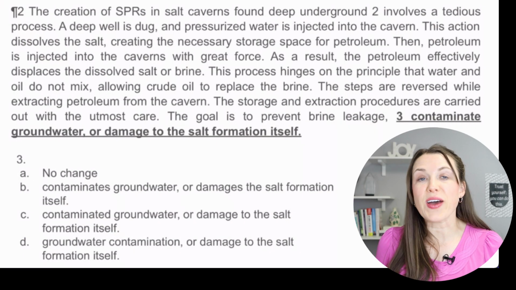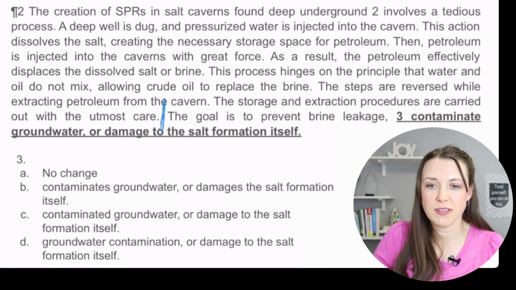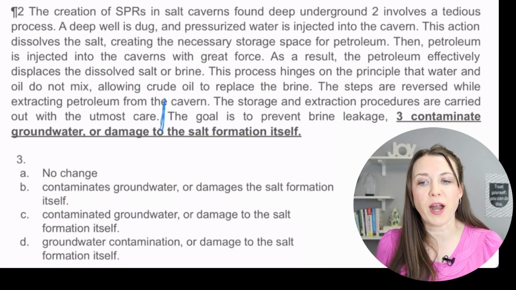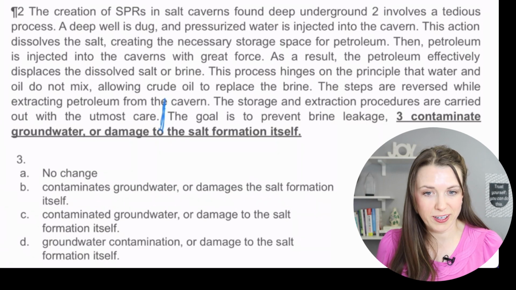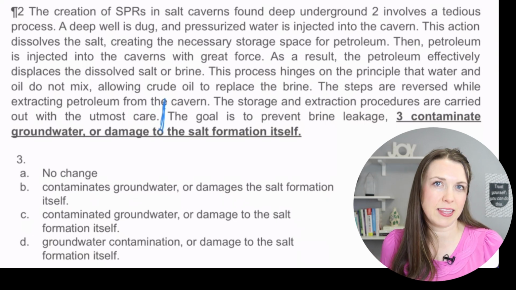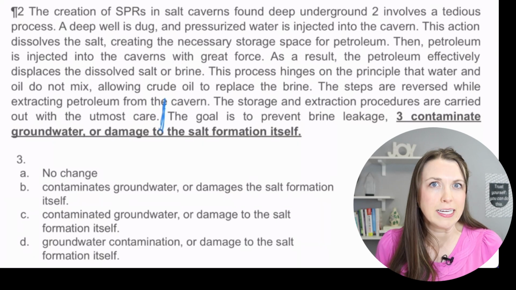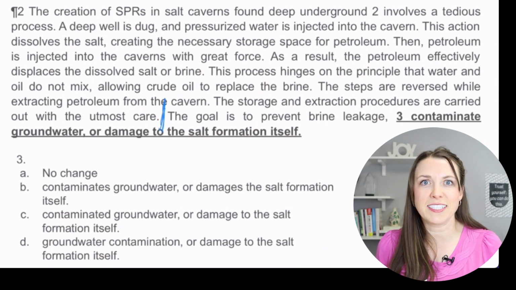Number 3. So I like to read the entire sentence. So I'm going to start right here with the goal is to prevent brine leakage, contaminate groundwater, or damage to the salt formation itself. Okay, so right here we have a list, and we want to make sure that we're following parallel structure so that it sort of all aligns together.